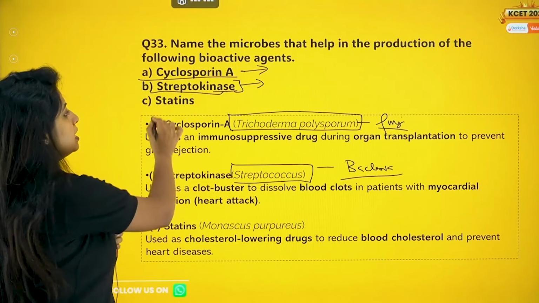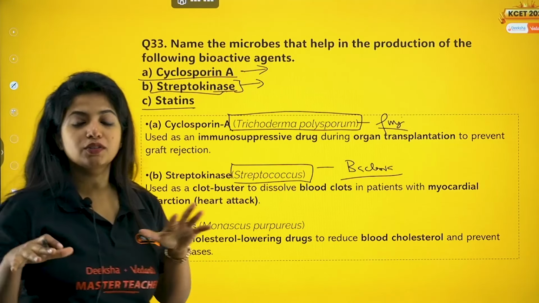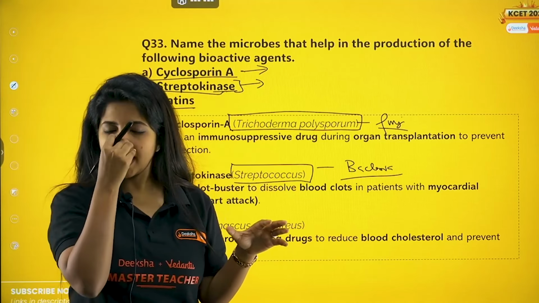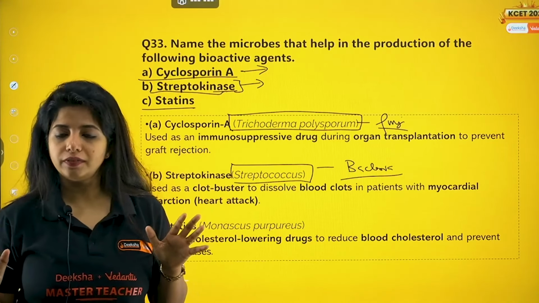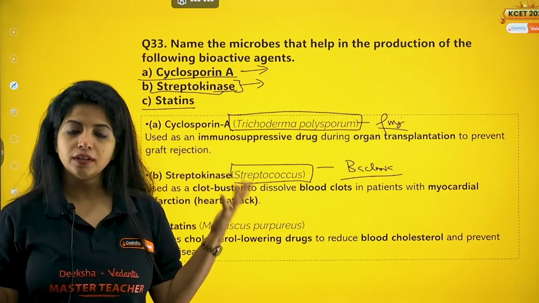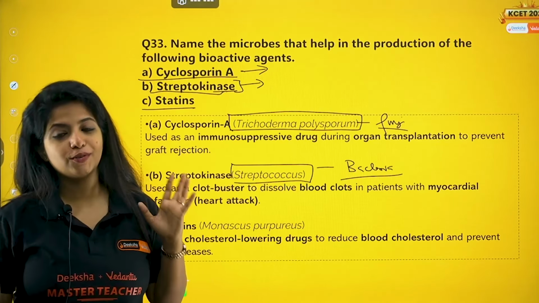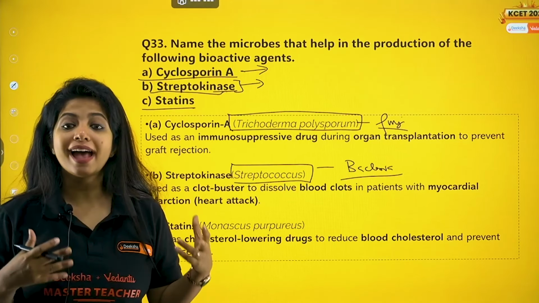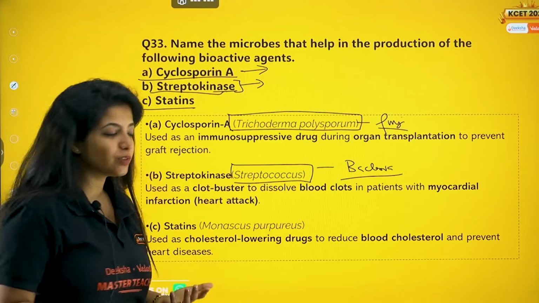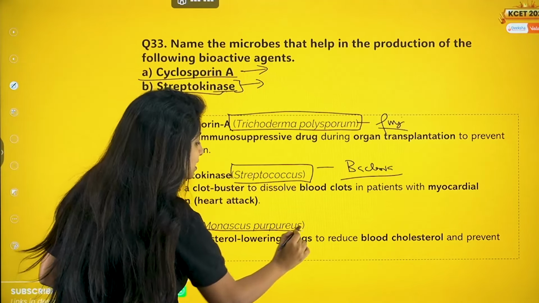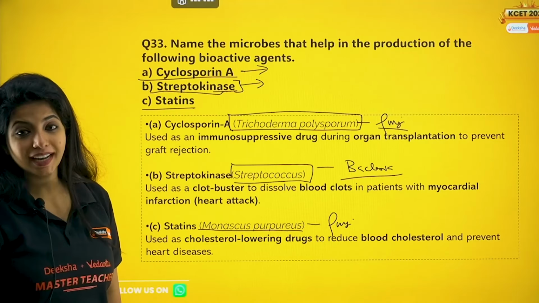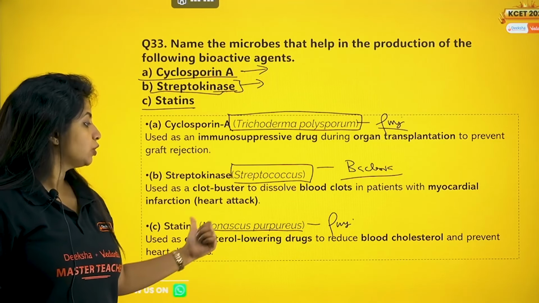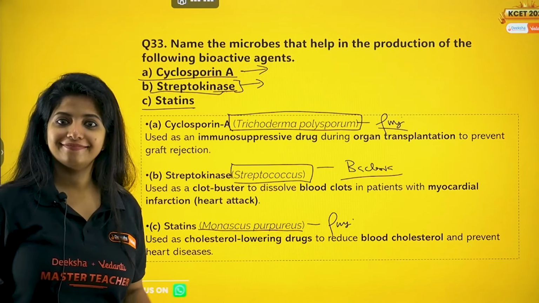Now we have statin. Statin is for stabilizing blood cholesterol level. I remember it like that. It is actually for lowering the blood cholesterol level, but I remember stabilizing blood cholesterol level. So please remember both stabilizing and lowering the blood cholesterol level, and you get it from Monascus purpureus. I know the names are not so fascinating. It is Monascus purpureus. It's also a fun guy. Okay, it's also a fun guy, and as I told you, it's a blood cholesterol lowering agent.